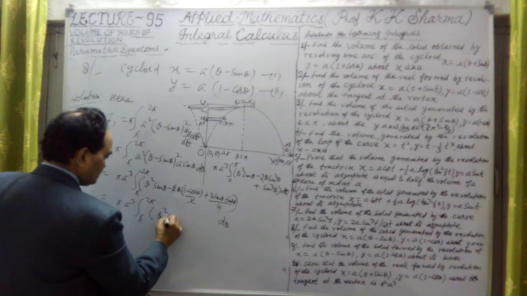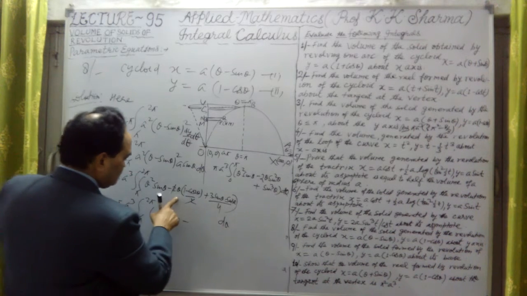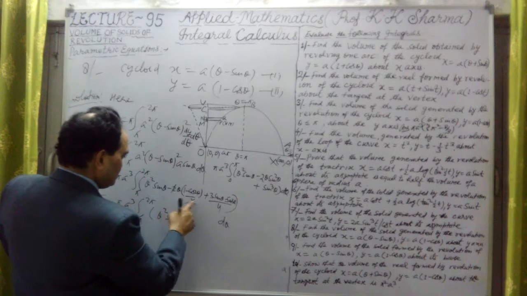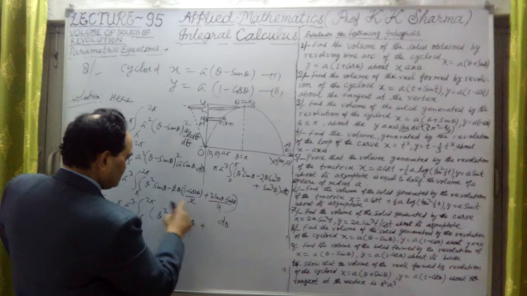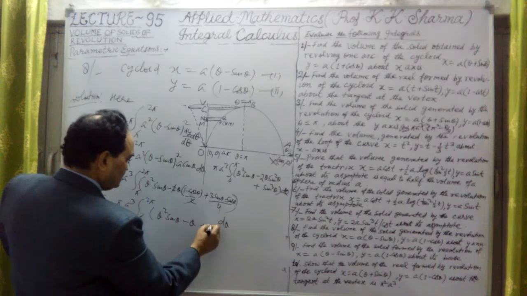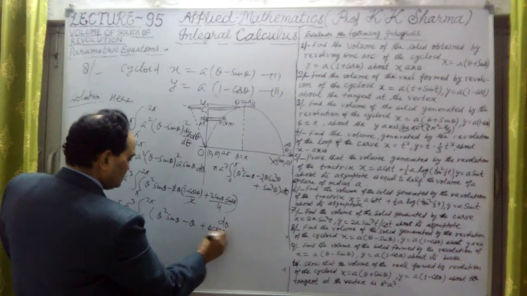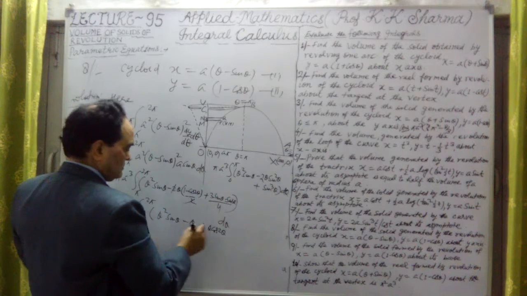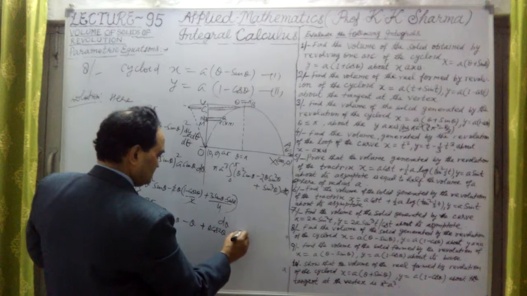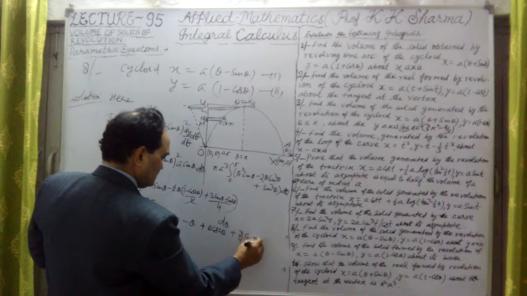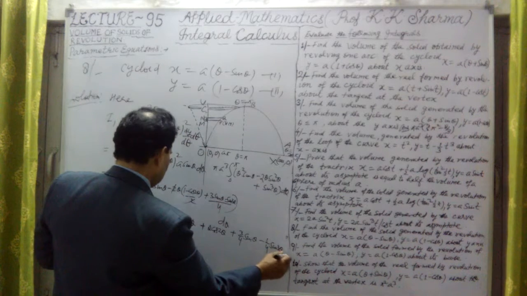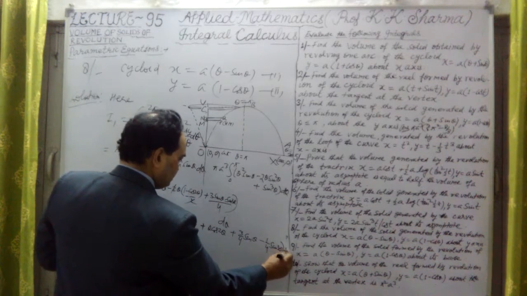This is theta square sin theta minus, from this we will get 2 to cancel out, minus theta, and then minus plus in between, it is theta into cos 2 theta after putting the value, and then plus 3 by 4 into sin theta minus 1 by 4 into sin 3 theta into d theta.